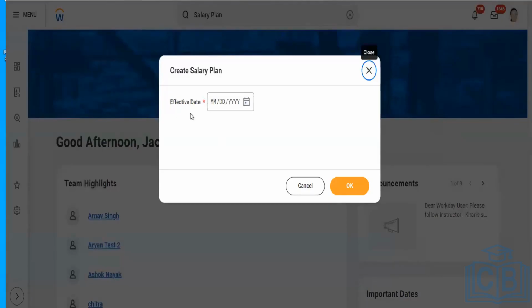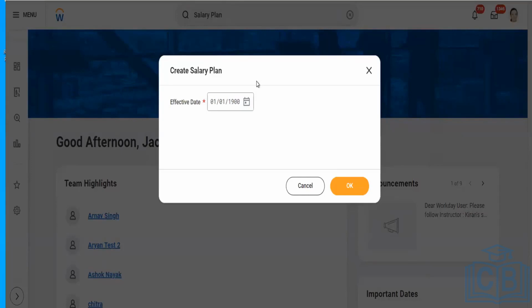Again, there is an effective date. Talking about the salary plan that we are going to create, since when is it going to be effective? Normally, as per the standard practice, we keep the date as 01/01/1900. This is the standard date that we use. This date is not specific to all scenarios.